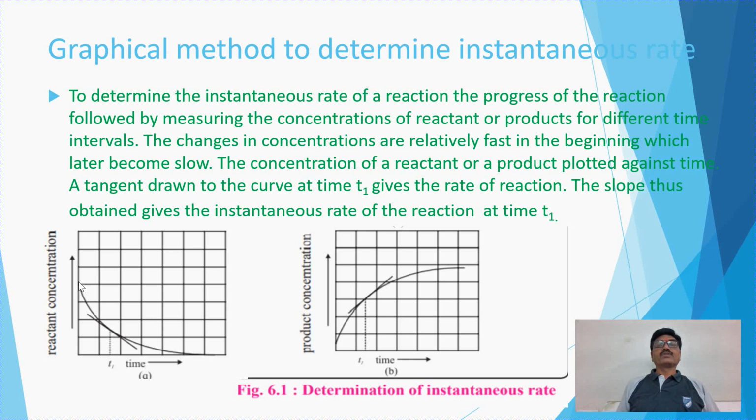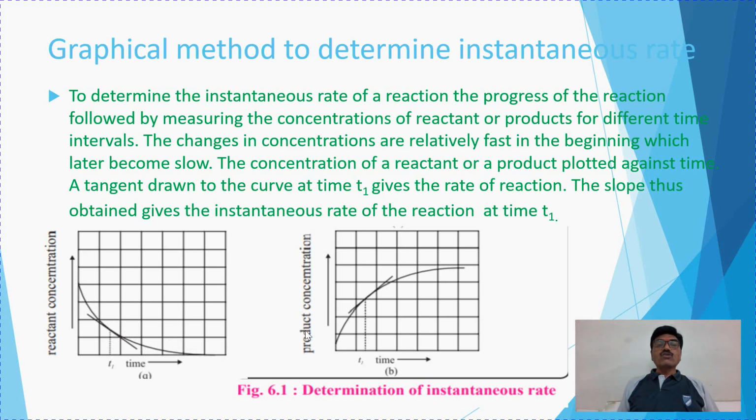And that's why, see, the changes in the concentrations are relatively fast in the beginning, being the more concentration of the reactants. So initially, these reactants react and are converted into the products. So that's why the concentration of the reactants goes on decreasing. See, so shown in the graph.